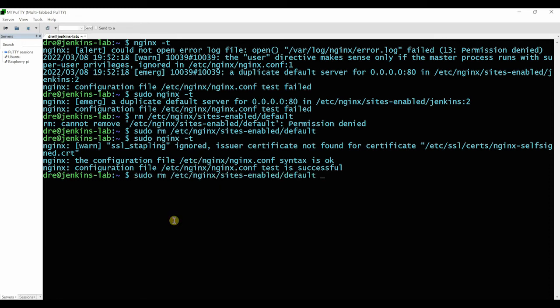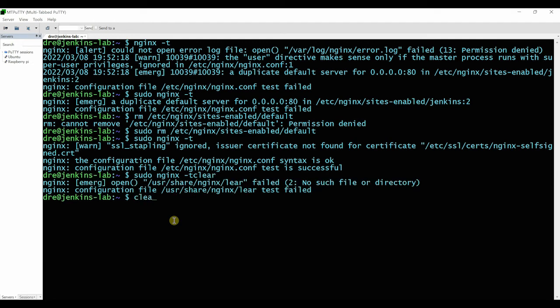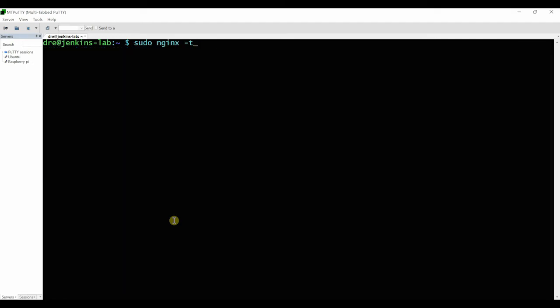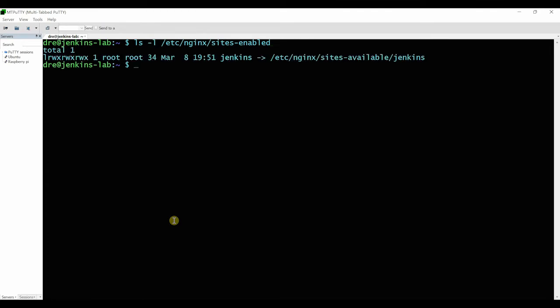So now let me just clear this. Whoa. What did I do? We want to list sites-enabled. So now it's just got the one. So I had to basically remove that. So we are good on the configuration. So that's good.